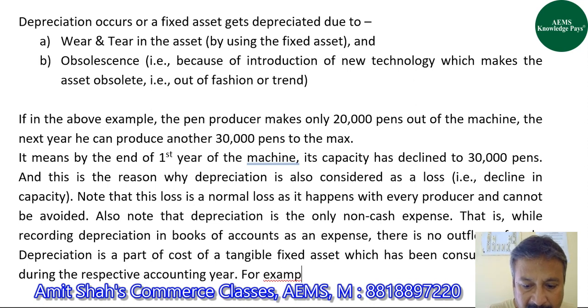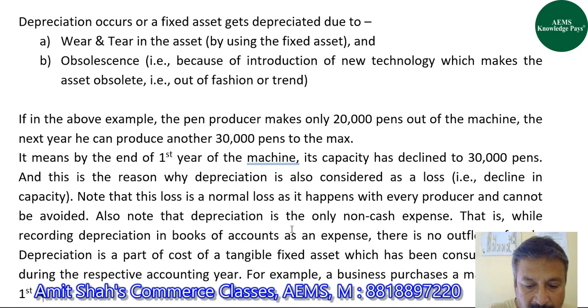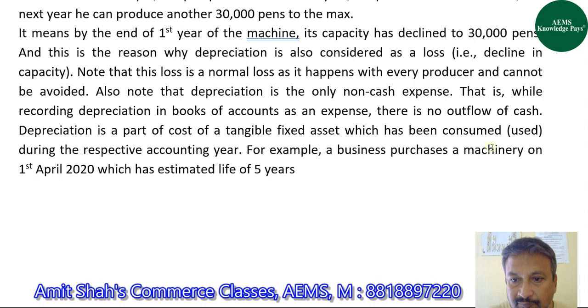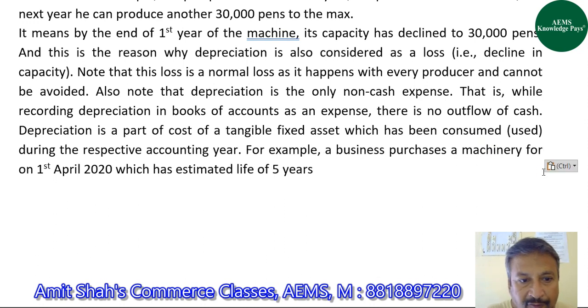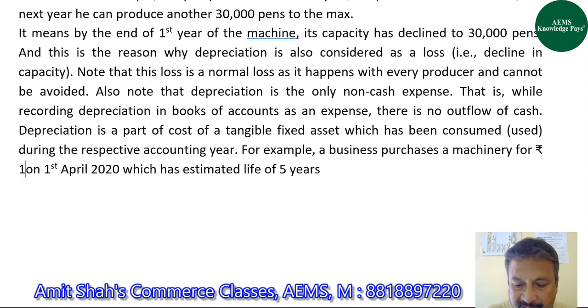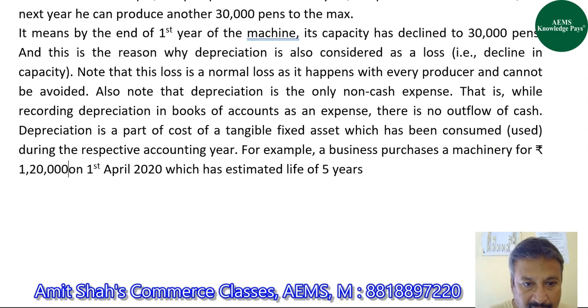For example, a business purchases machinery on 1st April 2020, which has an estimated life of 5 years, for rupees 1,20,000.